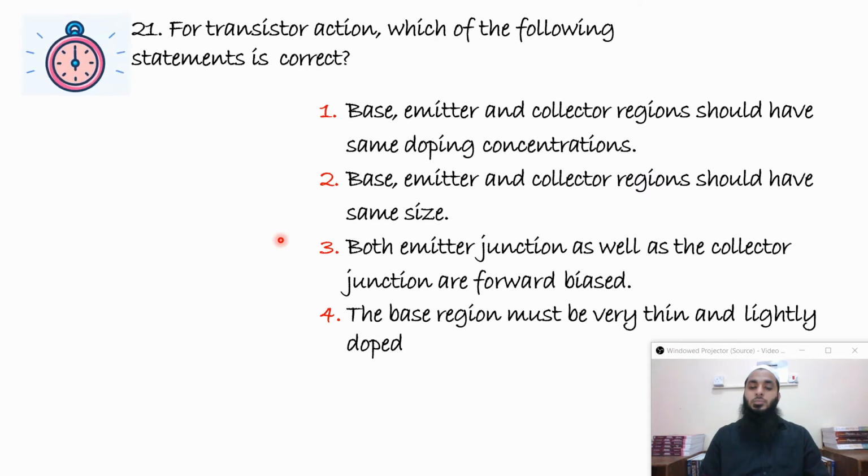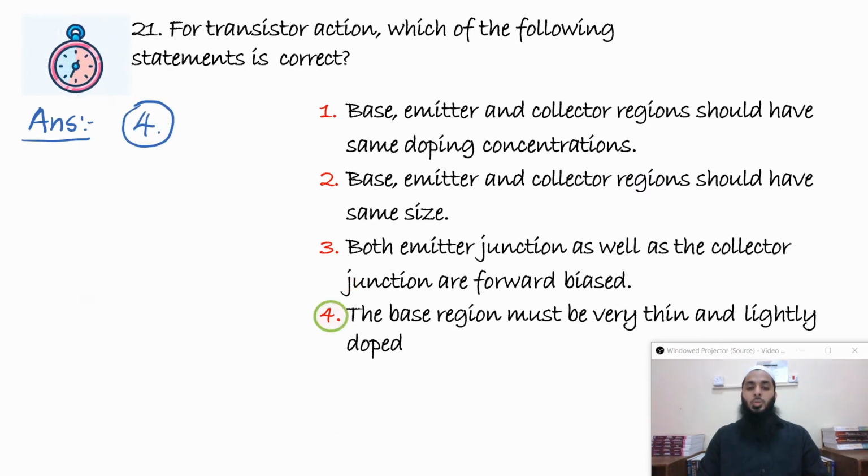Now again, there will be a confusion about the biasing. Some people may have doubt in the case of biasing, but this fourth option is a clear indication. We know that the base is lightly doped and it is the thinnest region. So once you saw this, you could have clearly marked this option. So it's clearly option number 4.